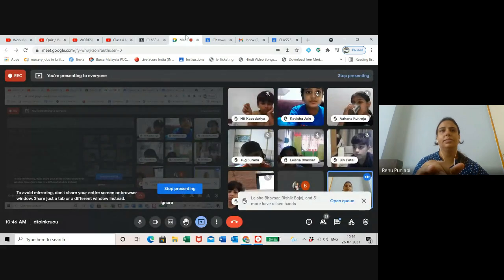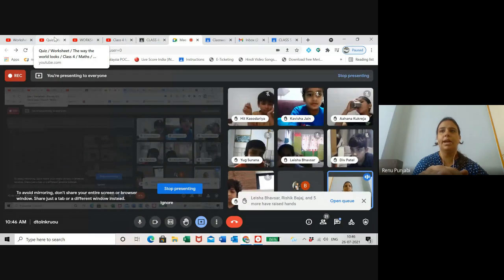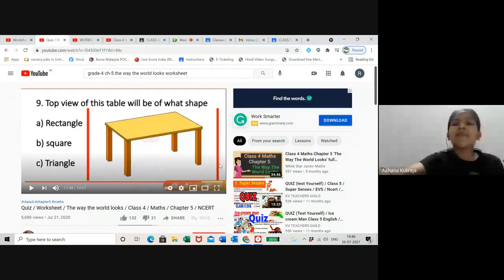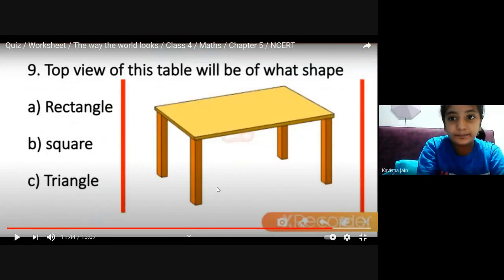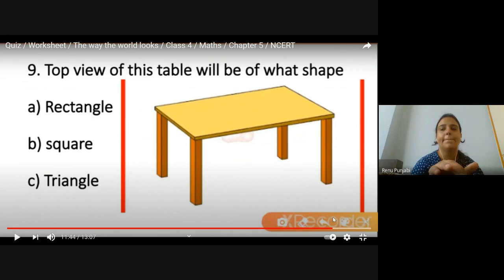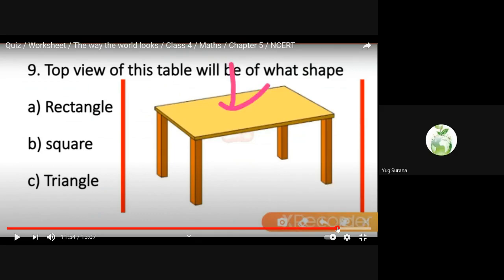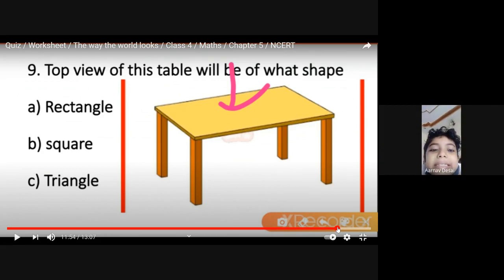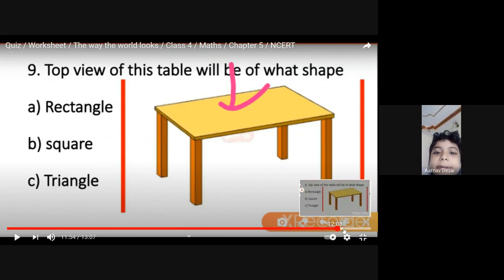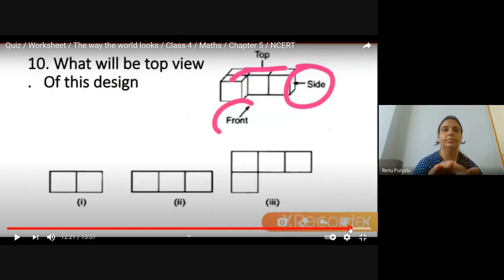Kavisha, you tell me. Am I audible, right? Yes, ma'am. Yes, Kavisha, you tell me, what is the top view of this table? Ma'am, rectangle. Is she correct, students? Yes, ma'am. Ma'am, the square also. How is square? I say not square. It is rectangle. Next, Yug Surana. What will be the top view of this design? Ma'am, the third one. Third one, very good.